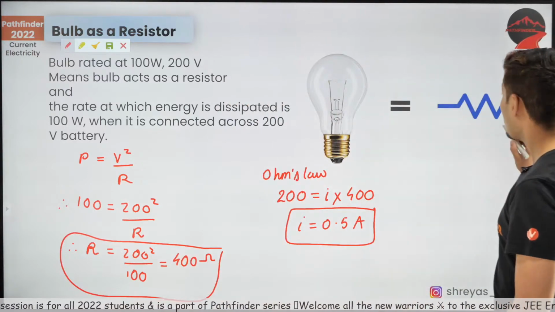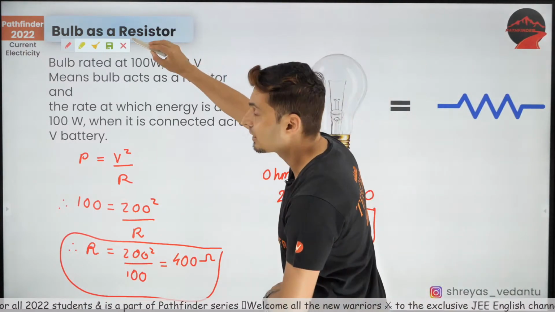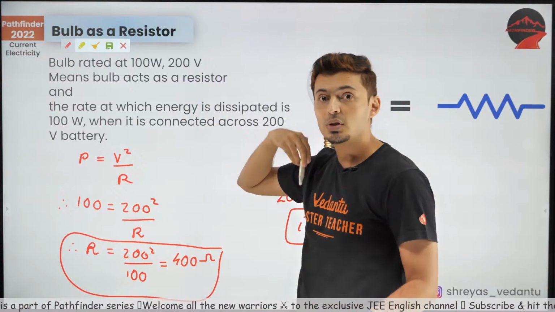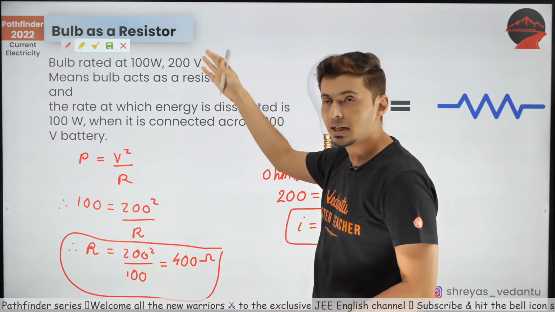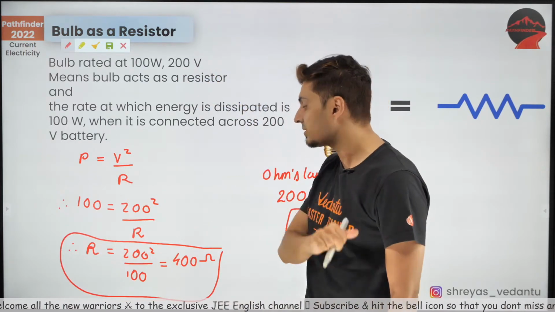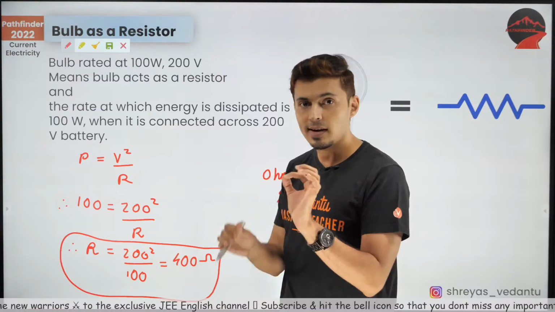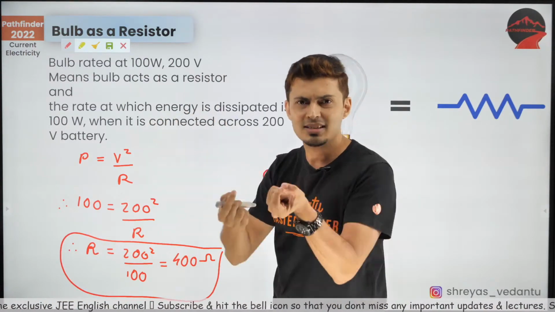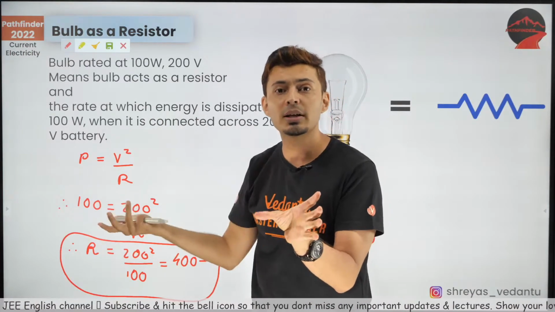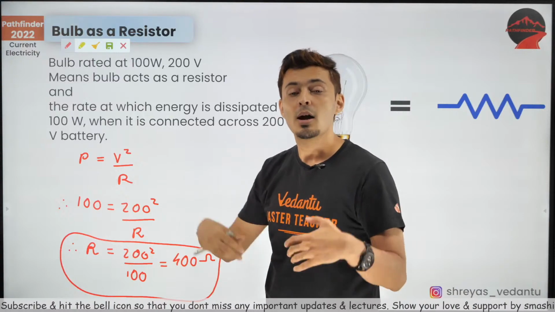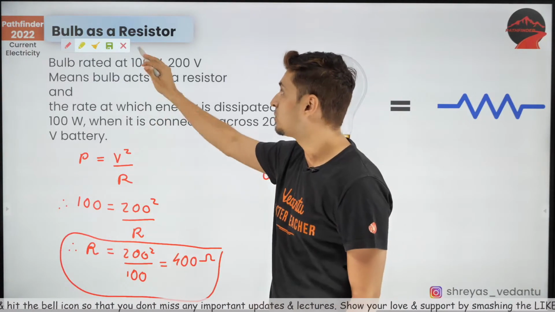Okay, just do that. Now I want you to notice one special thing. Remember this. If you change the voltage, decrease or increase that voltage, the quantity which does not change is the resistance. The resistance of the bulb won't change in spite of increasing or decreasing the voltage. It's like a resistor. Obviously, if you increase voltage, current will increase. If you decrease voltage, current will decrease. Power will change, but the resistance won't change.